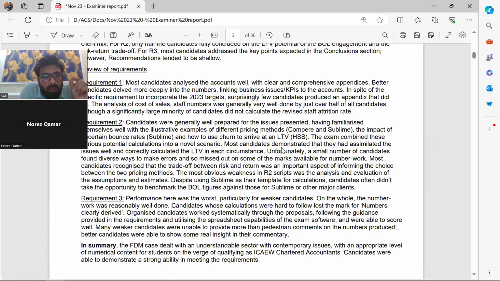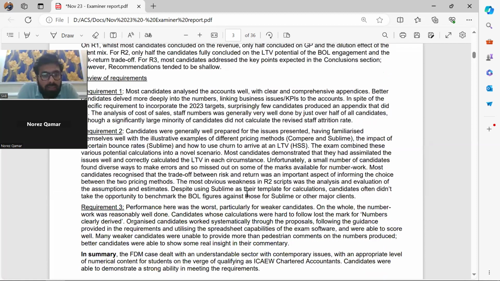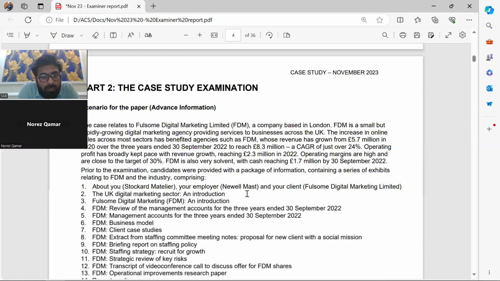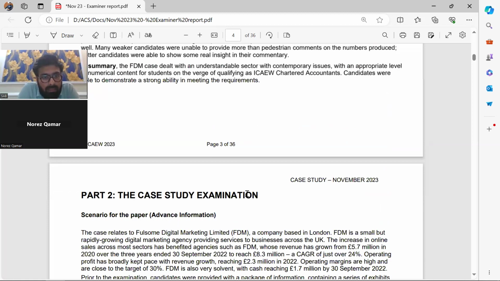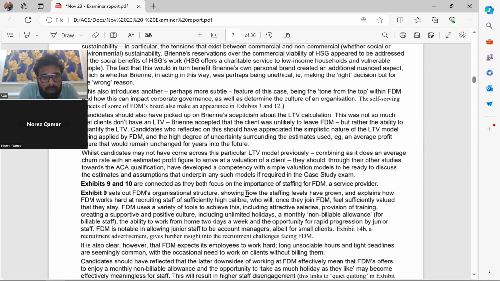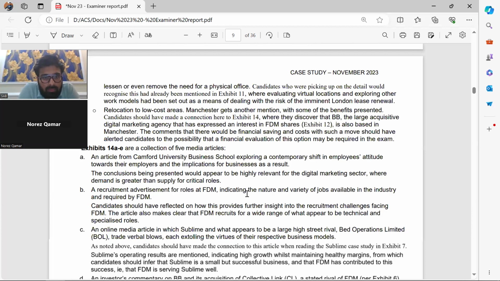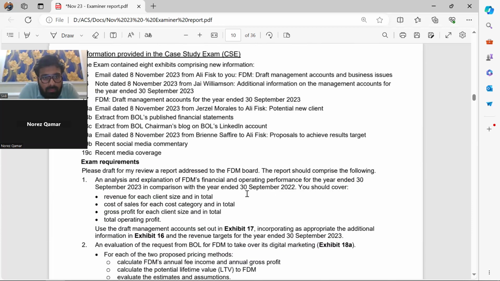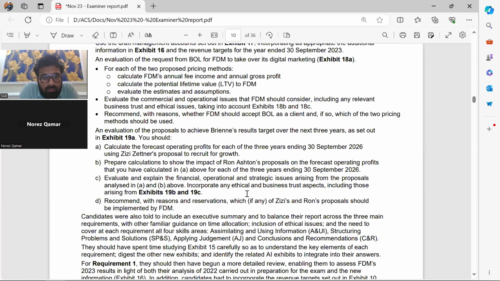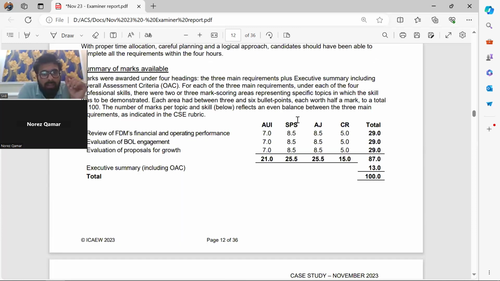So see, in these skills, what do they want? I'm just going to cover requirement one in today's session because we have attempted requirement one only, right? I'm going to cover this and what these skills mean. Let me just show you first what these skills are, and then we can think of it. See, here are the skills: AUI, SPS,